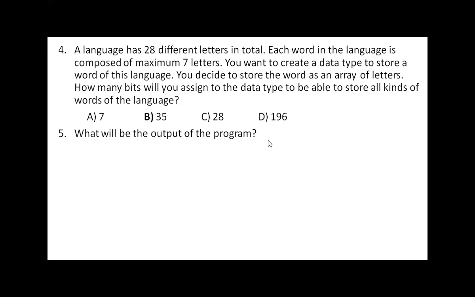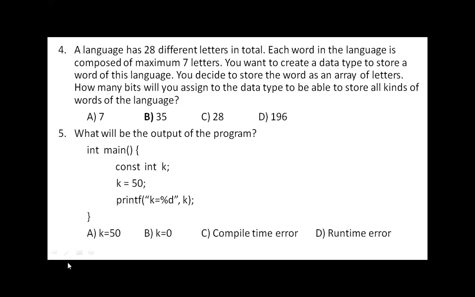fifth question. What will be the output of the program? const int k, then k is equal to 50, and say printf k value I am printing here. So then what is printed on the screen? Option A is k is equal to 50. B is k equal to 0. C is compile time error, and D is runtime error. What is your answer?